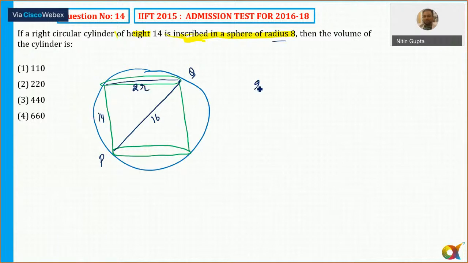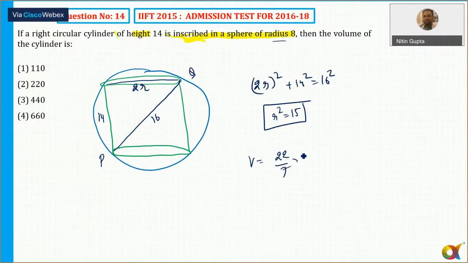then r square plus 14 square upon 4 is equal to 16 square. So from here we can find out the radius. Now what is the volume of the cylinder? Volume is simply pi r square h. As you can see in the options, pi is not there, so I can leave out pi, and h is equal to 14. Solving this, the answer is option number 4.